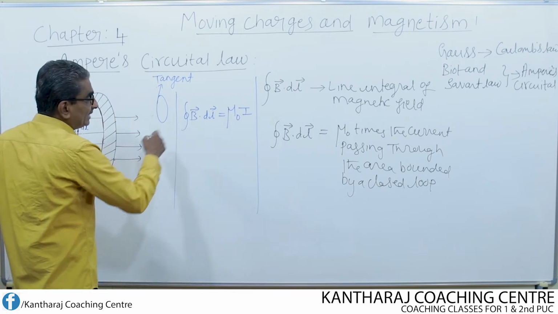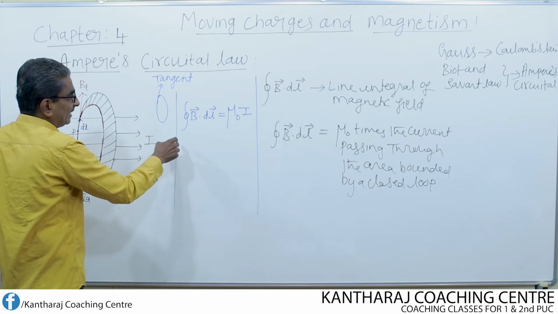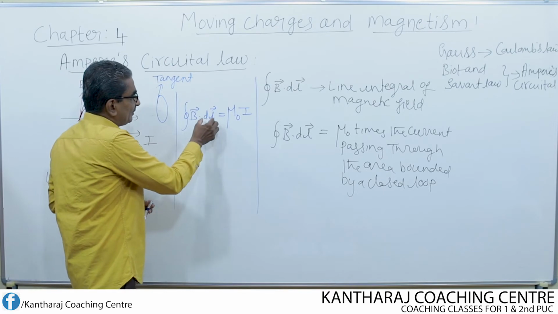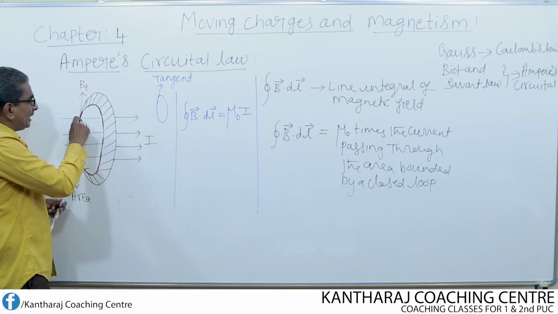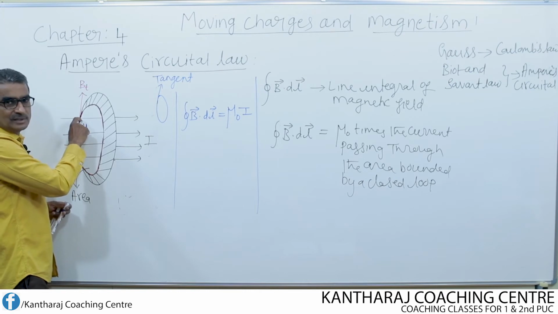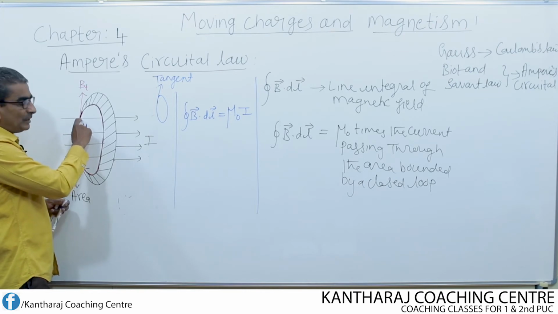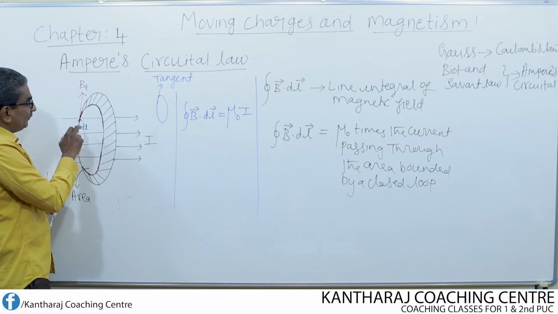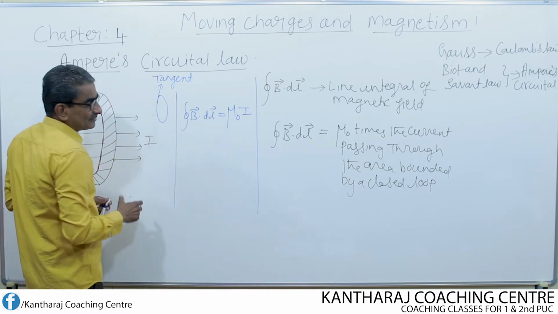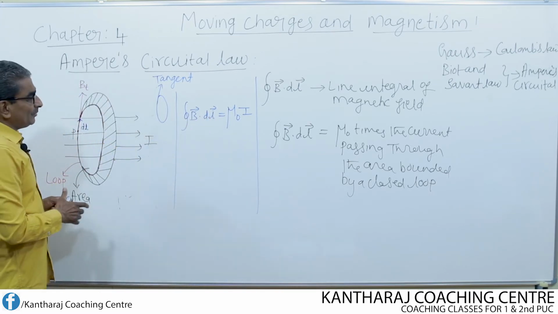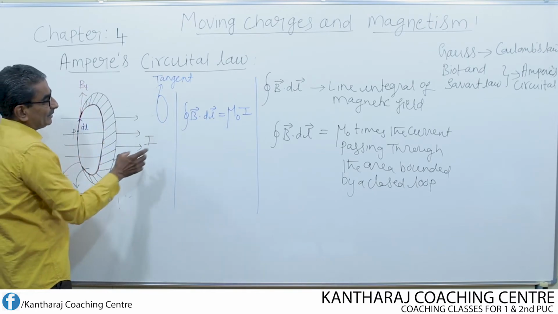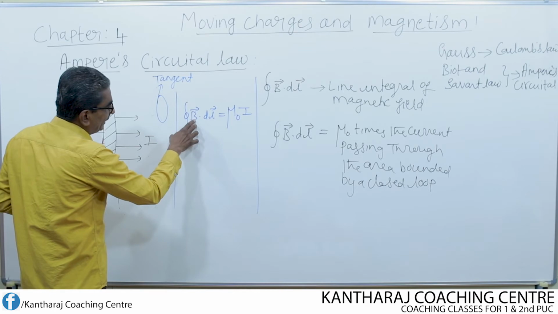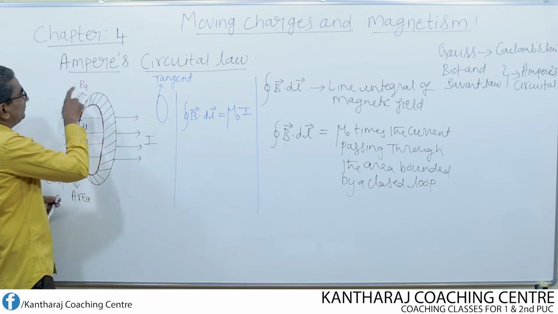But you consider the line integral. Why should I consider the line integral? Because I have taken dl as the length of the line element. A line element means a small straight portion of the loop of length dl. If I write that in vector form, it becomes the line element. The length of the line element is dl, and the magnitude of the magnetic field is Bt.